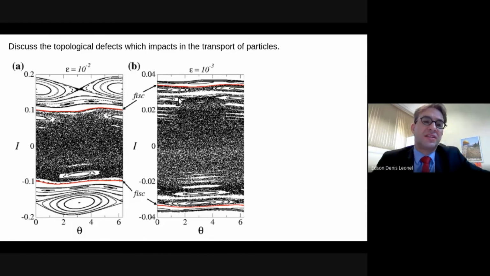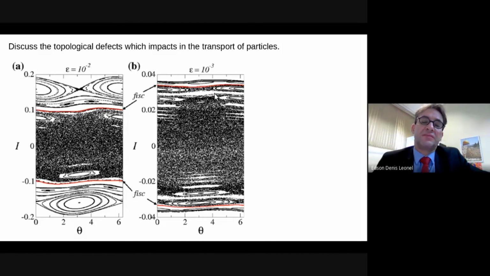Well, to discuss this problem, I'm plotting here again the phase space. We see here the two invariant spanning curves. For the first plot, epsilon is 10 to the power of -2. For the second one, epsilon is 10 to the power of -3.